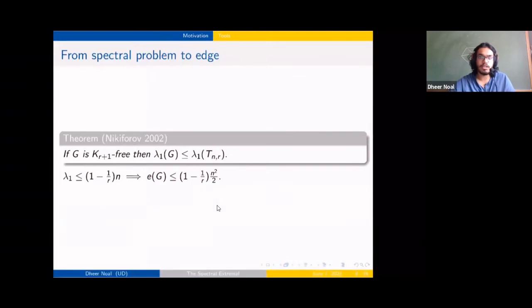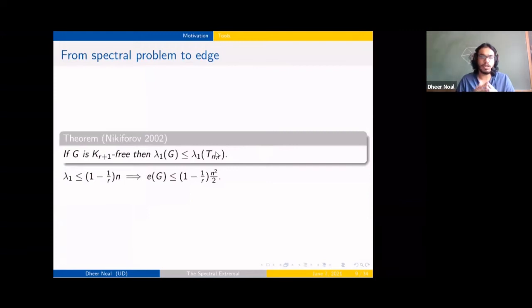Right. And so this is one reason why doing a spectral Turán-type problem might be beneficial. So Nikiforov showed that for forbidding complete graphs, the Turán graph is the one which would have the largest spectral radius. Right?